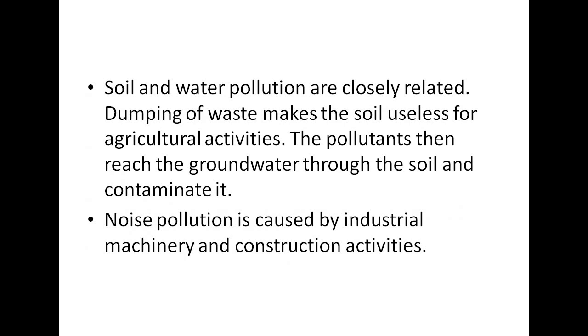Now the third one is soil and water pollution, both of which are closely related, because the dumping of waste makes the soil useless for agricultural activities, and the pollutants reach the groundwater through the soil and contaminate it as well. How? Because the dumping of waste makes the soil very useless for agricultural activities, where they dump all this waste material into agricultural sites. So the soil becomes useless, and the pollutants then reach the groundwater through the soil and contaminate the water as well.